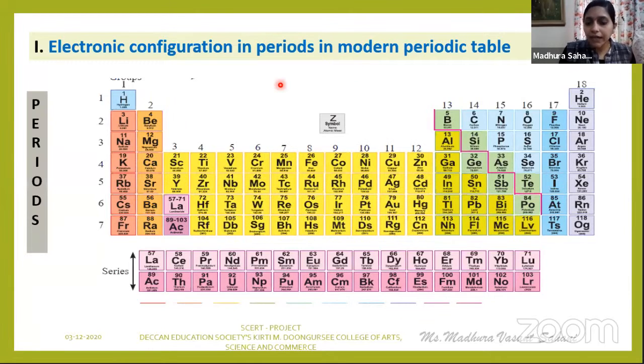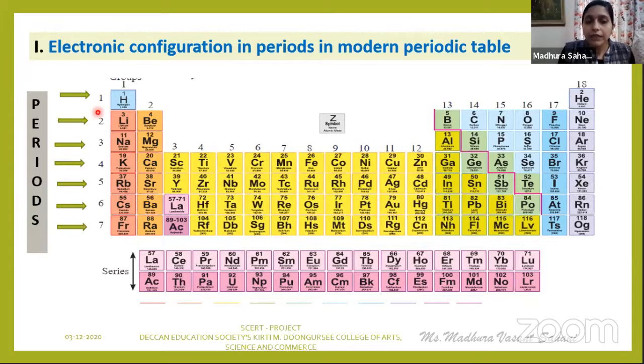You know that there are a total of 7 horizontal rows, the periods, in the long form of the periodic table. This period number n indicates, or corresponds to, the principal quantum number of the valence shell or the outermost shell. What I said, this period number, that is 1, 2, 3, 4, 5, 6, 7, indicates the principal quantum number of the valence shell or outermost shell. What do you mean by that?